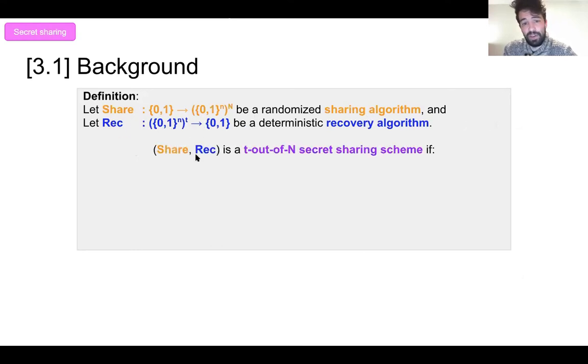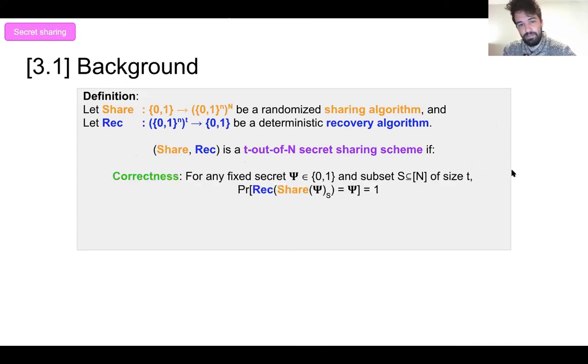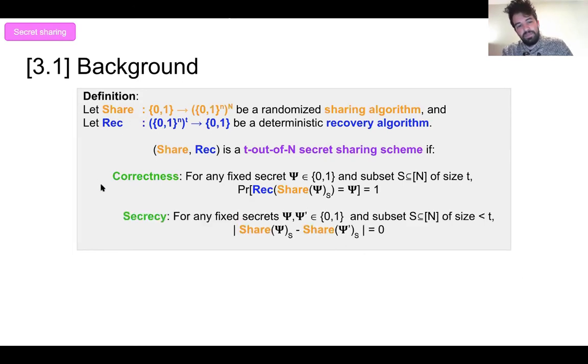And so these two functions constitute a T out of N secret sharing scheme if any T shares, so any T people, are able to recover the secret with probability 1 over the randomness of this sharing function. And furthermore, if you have less than T people trying to recover the secret, they can't even recover any information about it.